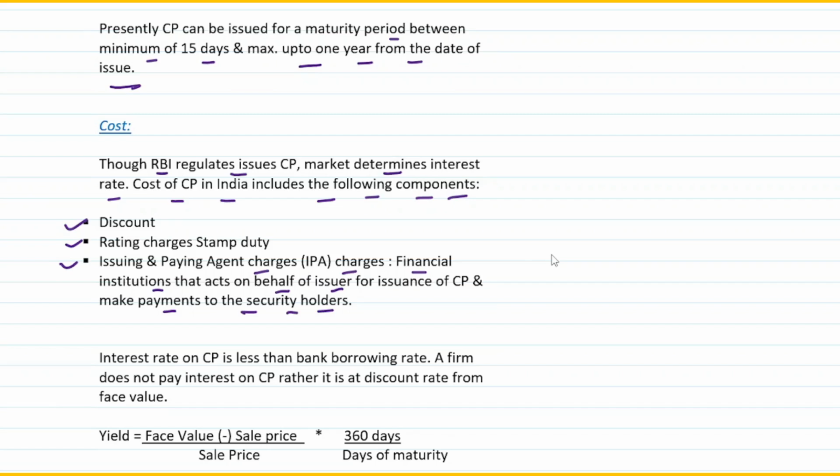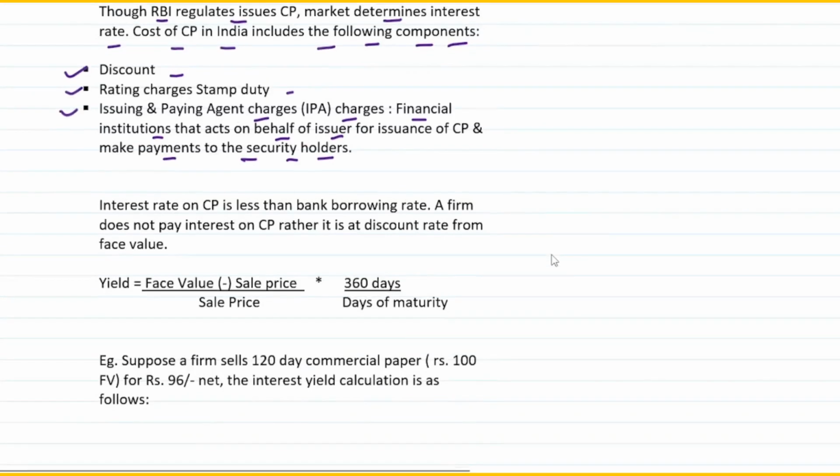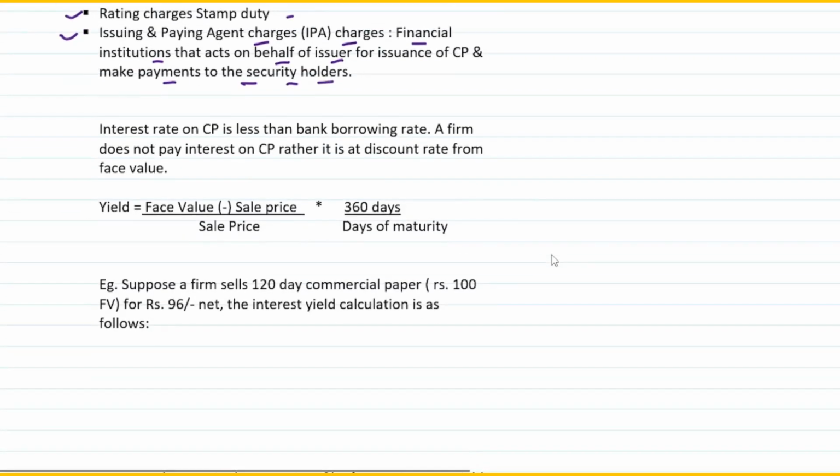So basically these are the three types of costs that are associated with commercial paper. First of all, the discount that it is issued at. Secondly, the rating charges and stamp duty, and thirdly, issuing and paying agent charges, IPA charges. That's what we call it. Okay. Now we should know how to compute the interest rate of a commercial paper, right?